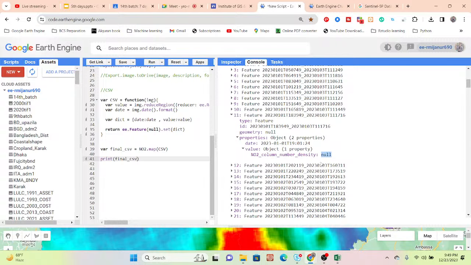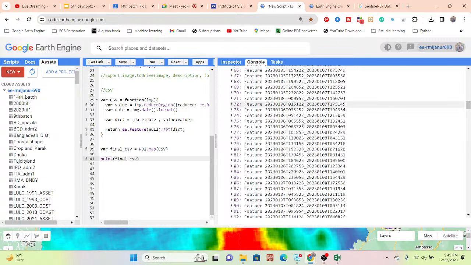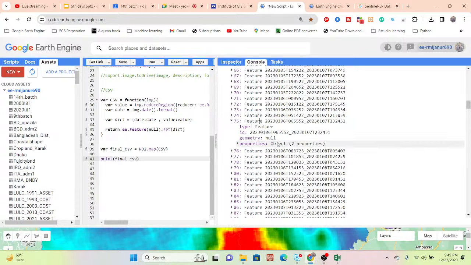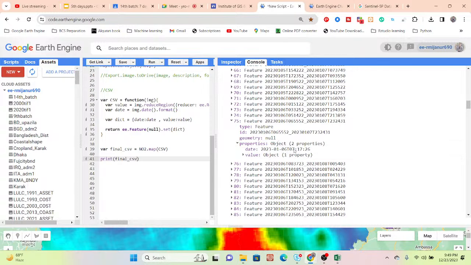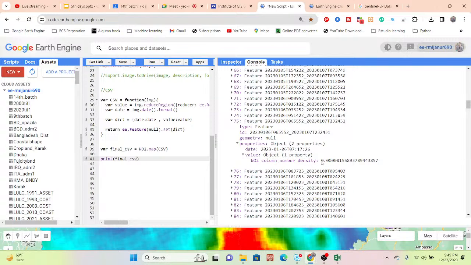So now you can also check the other data. For all of those we can get the time-wise data, because it's provided. You can see this time 7 hours 17:26 this date. Here we can get the value in mole per meter square. Okay, so suppose I want to extract all of those values in CSV.